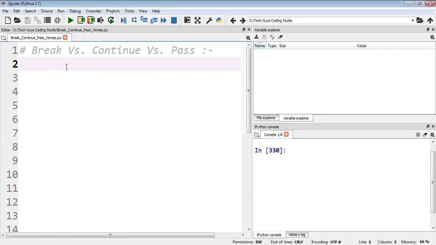As we know, I got doubts from most of the people. They're asking me the difference between break, continue, and pass. They get confused with that. So we'll do one thing: we'll take another example for those.